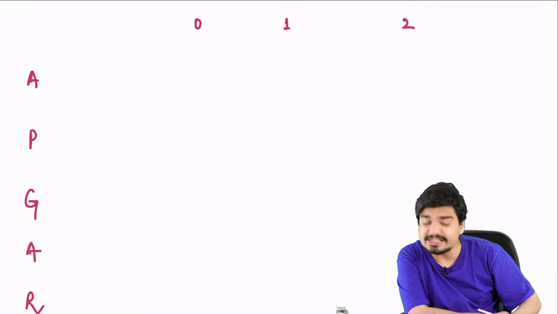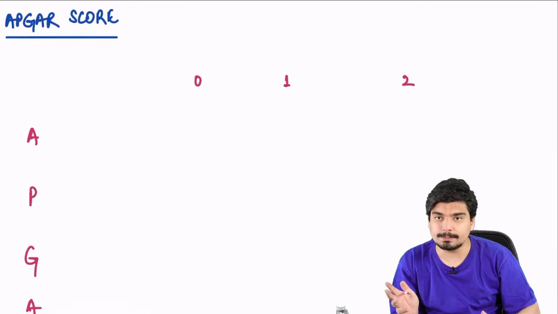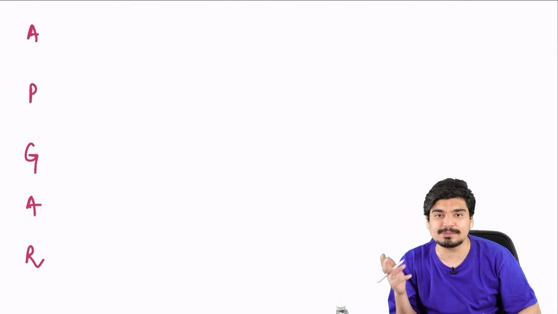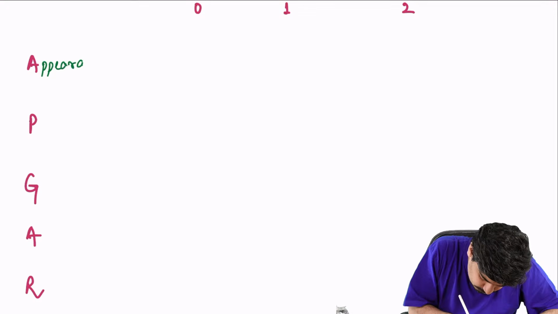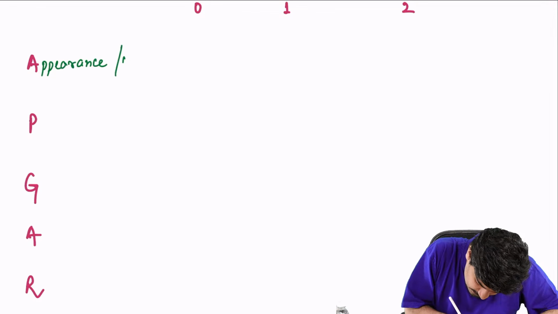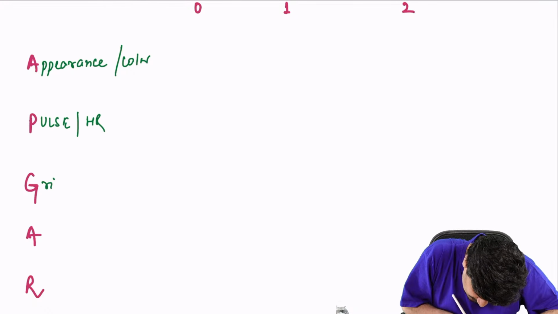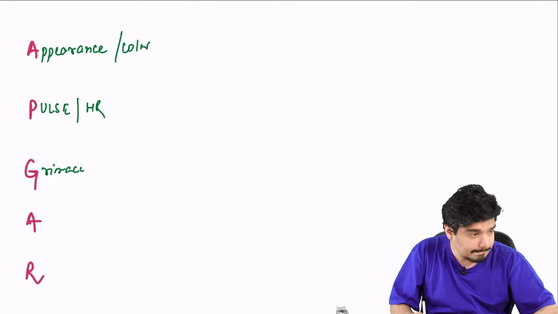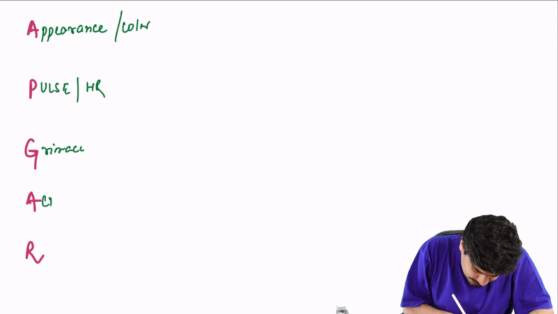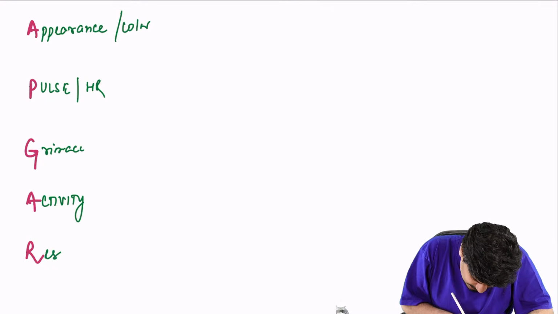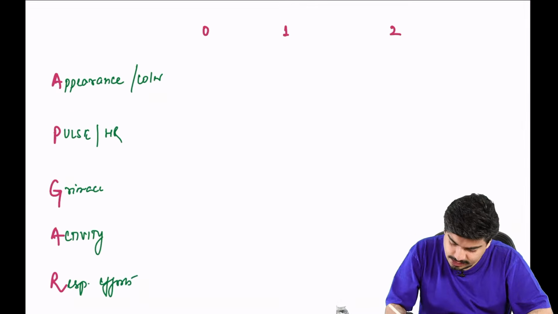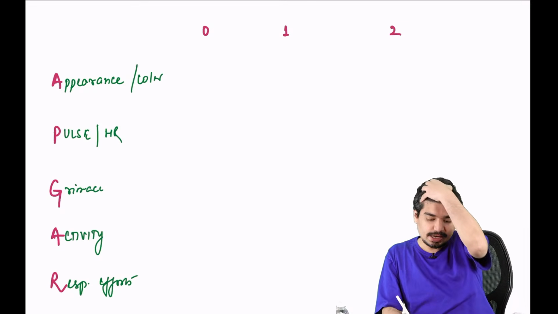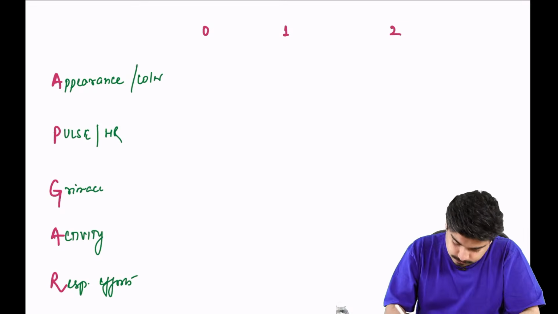And another very important thing in neonatology is your APGAR score. What are the components of the APGAR score? These are appearance, pulse, grimace, activity, and respiratory effort, and the mnemonic is APGAR itself. A stands for appearance, which is basically color. P stands for pulse, which is basically your heart rate. G stands for grimace. A stands for activity. R stands for respiratory efforts.